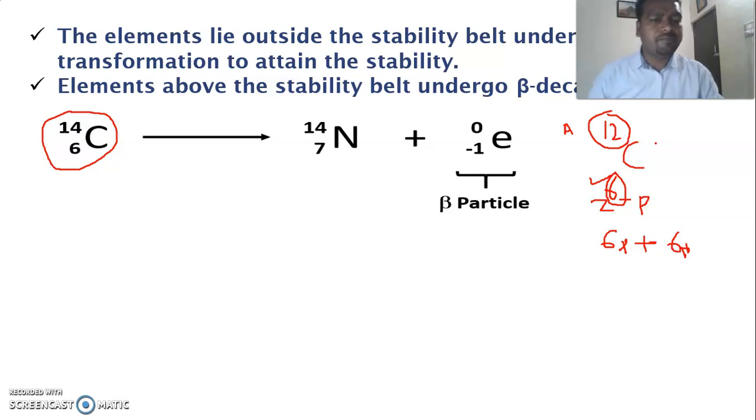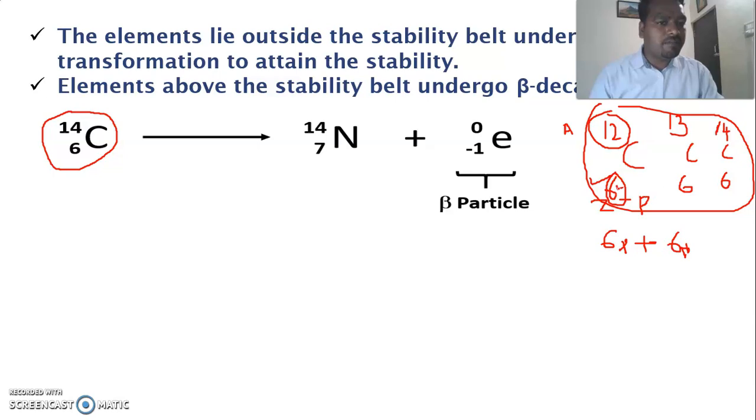So C12, C13 with mass number 13, and C14. Carbon exhibits three different forms, and these are called isotopes. As I said in the beginning, they have the same atomic number 6 but different mass numbers. C12 is highly stable, and C14 is also present in nature but is less stable.